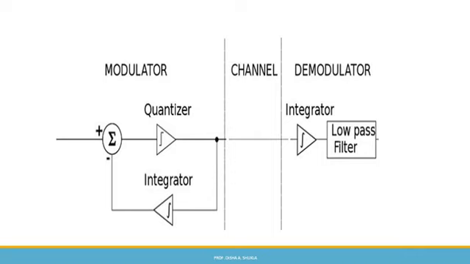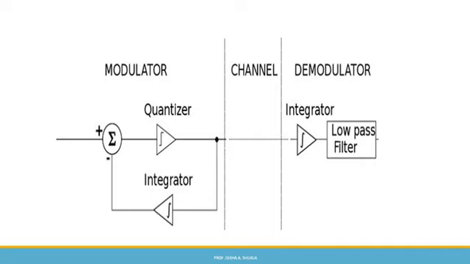This staircase approximation is compared with the present sampled input signal at the summer, and the difference gives the error signal. This error signal is given to the quantizer circuit, which consists of a hard limiter with an input-output relation. Here the error is quantized into two values, that is plus or minus delta. Then the output of the quantizer is coded to produce the desired delta modulated wave.